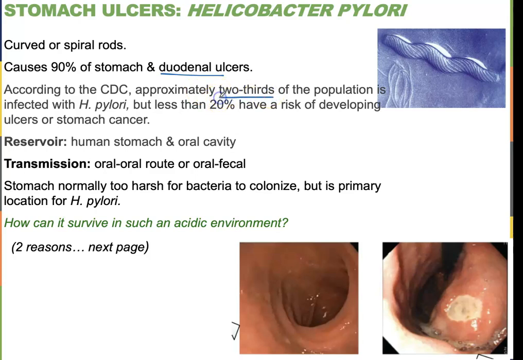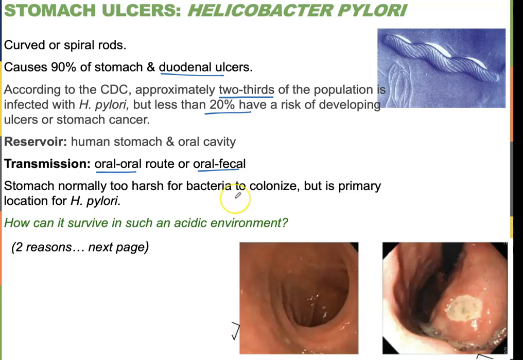Two-thirds of people, they estimate, have H. pylori in their gut. However, just because you have it in the gut doesn't mean you have an infection. You're going to have a 20% risk of developing stomach cancer or ulcers. It's in the human stomach and also our mouths, you guys, which means that we can get this through oral kissing and also oral-fecal routes.